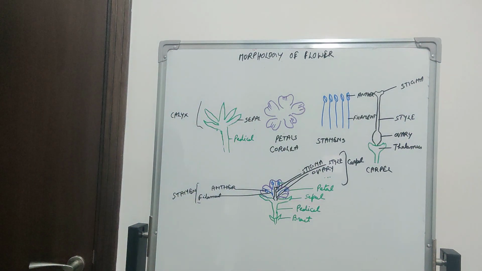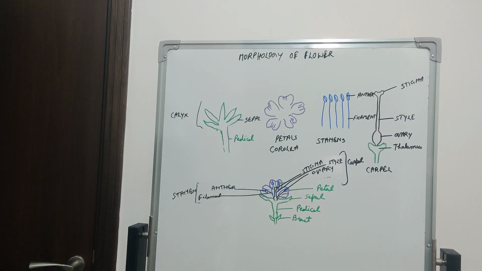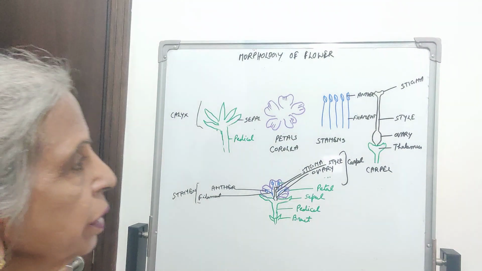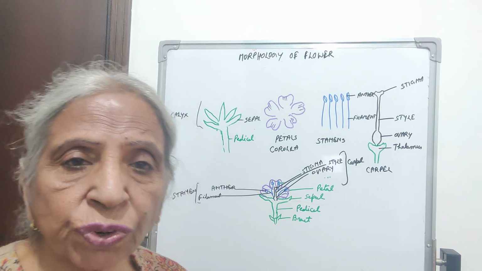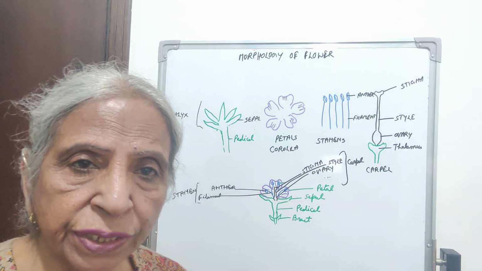So this is all about the structure of flower, and next time we will cover how the seed is formed and fruit is formed, and how pollination occurs.